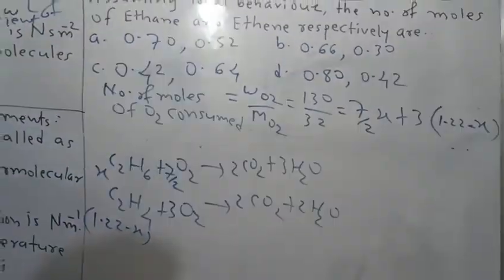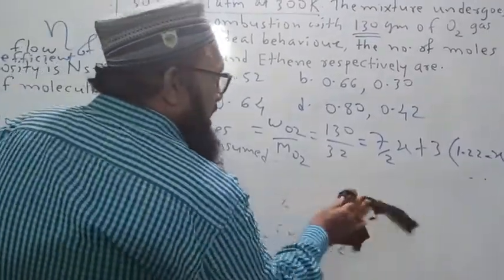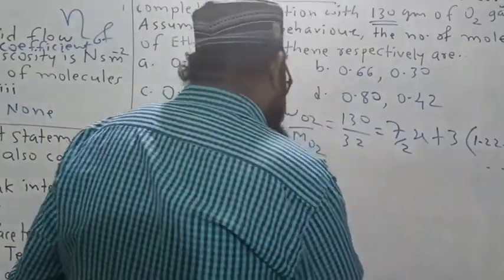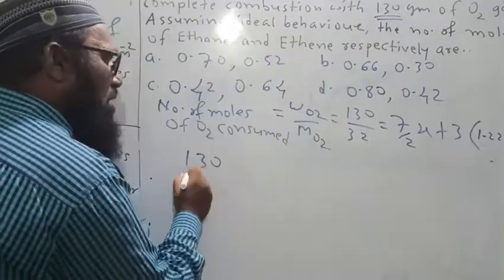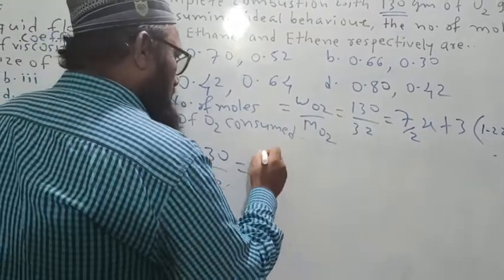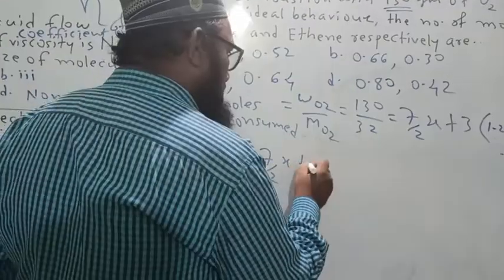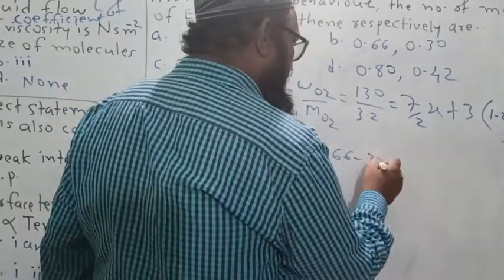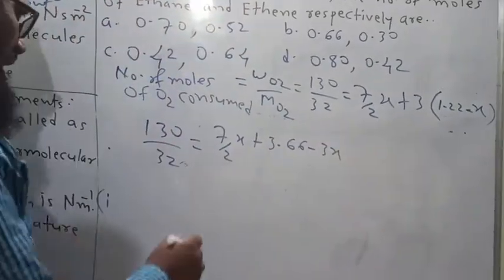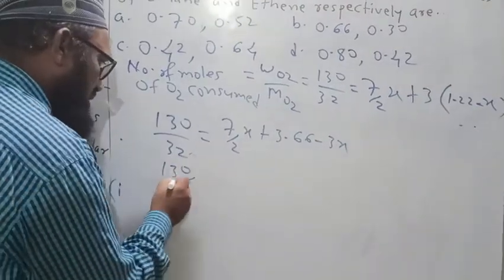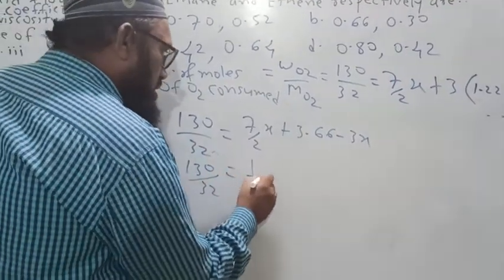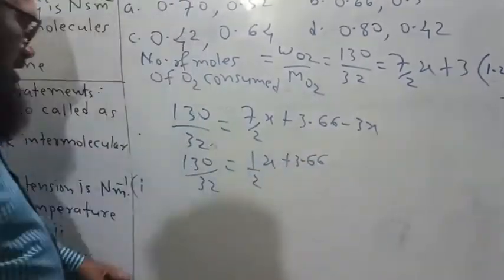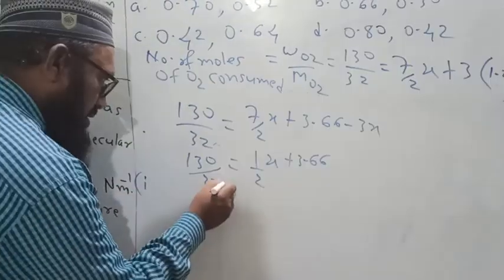Let us solve for the value of X in this manner. 130 upon 32 is equal to 7 by 2 x plus 3.66 minus 3x. 7 by 2 x minus 3x is equal to half x plus 3.66. Let us solve this one.